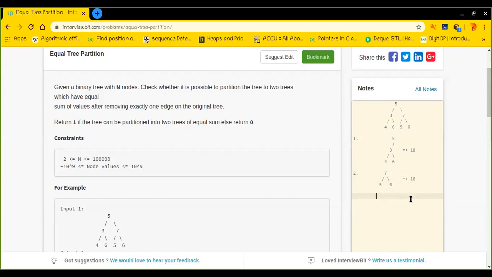So that is why I can say this tree can be partitioned, and I will return 1. Hope you got this question. So let's solve this problem.